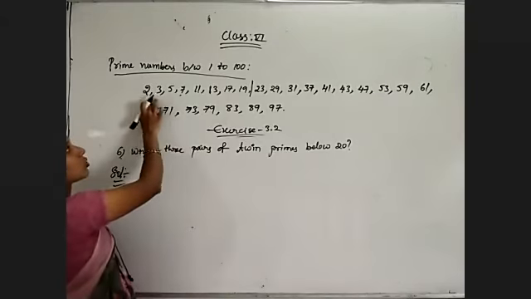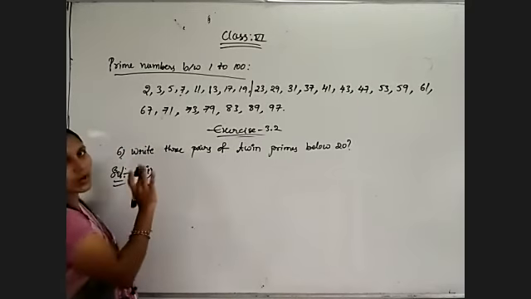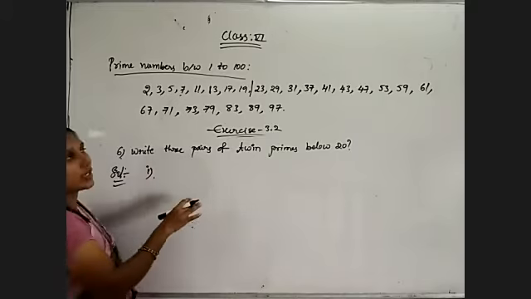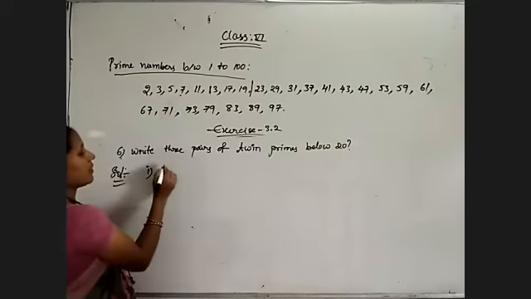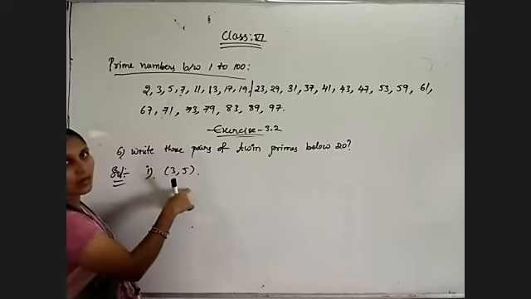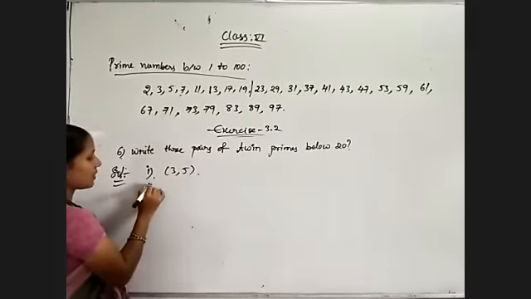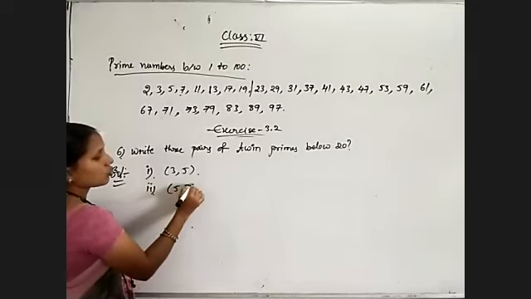Now first take 2 and 3. What is their difference? 3 minus 2 is equal to 1. So that is not a twin prime. That pair is not a twin prime. Then 3 and 5. The difference, 5 minus 3, is equal to 2. So it is a twin prime. And 5 and 7, their difference is also 2.